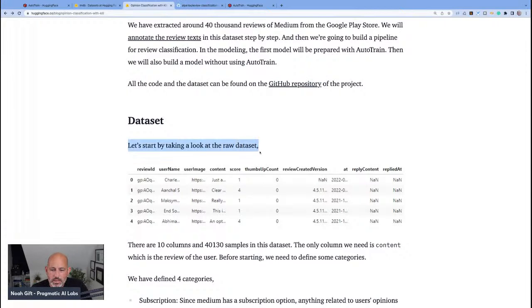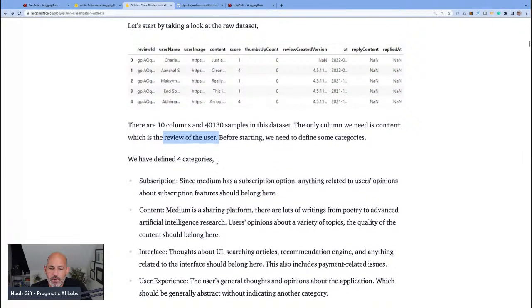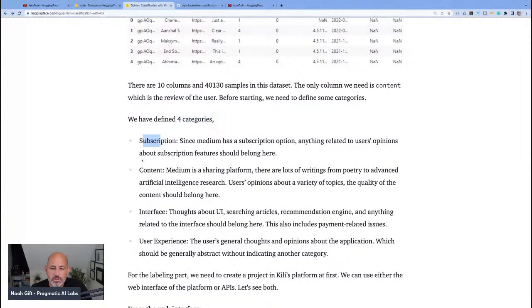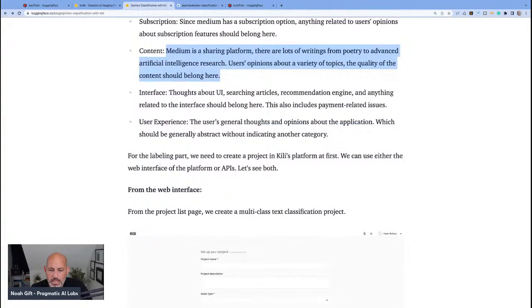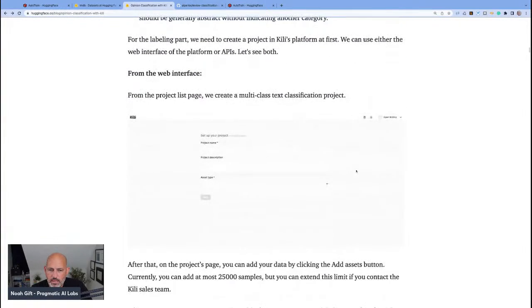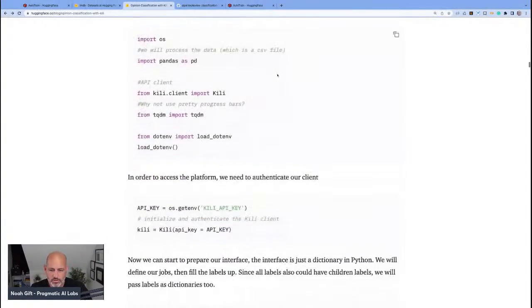Let's start by looking at the raw data set. There's 10 columns and 40,000 samples. The only column we need is content, which is a review of the user. We've defined 4 categories: subscription, which is on Medium, people that are basically paying for these articles; content, with a lot of writing from poetry to interface and user experience. From the labeling part, we need to create a project in the Kylie platform first. This looks a little too much for me.